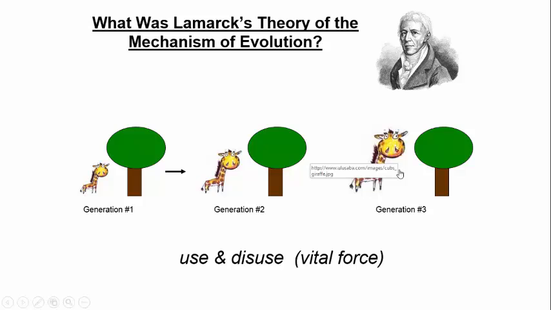So now he said, what's the cause of this? And this is where his theory really goes awry. The cause, he said, was there's some vital force or some electricity in the neck. He didn't really define it for us. It was very abstract. But some electricity or vital force that enabled the neck to lengthen over time. So now that's something we don't hold true today. But if you broaden his theory, and we'll talk about it more in a second, and say what happens to you in your lifetime can affect your offspring, his theory does have some validity in an epigenetic sense. Okay, so we're going to talk about that a little bit in today's lecture.